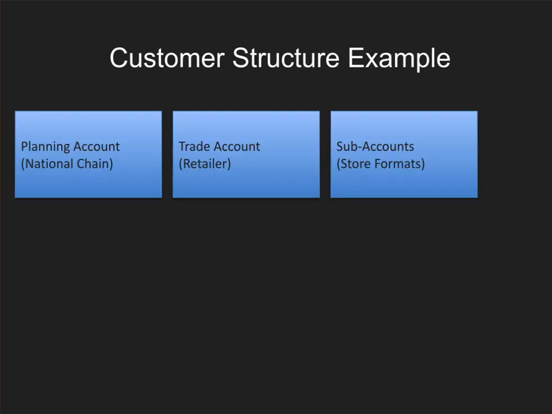Okay, let's talk about the customer structure example. This diagram shows the real-world retail model, where the planning account is at the top for strategy, the trade account in the middle for execution, that is also called the retailers, and the sub account at the bottom for the store format. This structure directly controls the promotion, fund, and the KPI roll up.